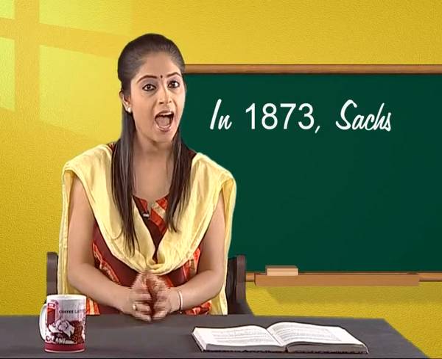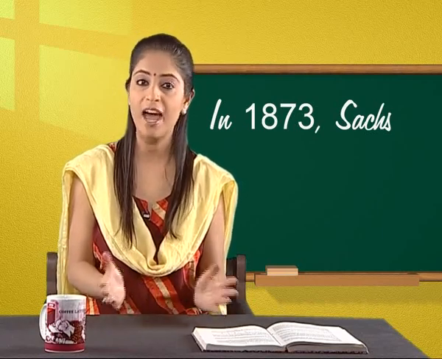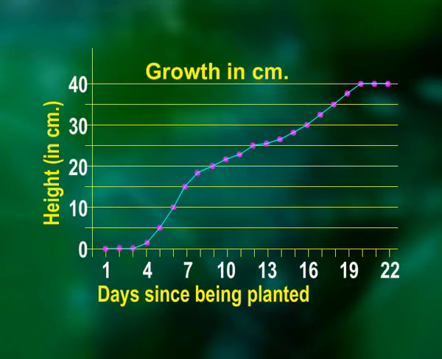In 1873, Sachs studied growth systematically and designated the total period of growth as grand period of growth. Sachs plotted different phases of growth against time and obtained a sigmoid curve or S-curve. It consists of lag period.